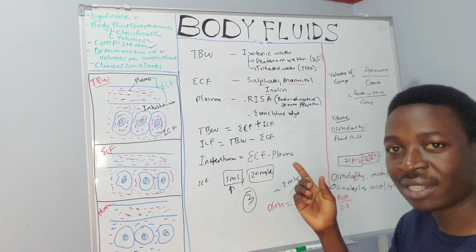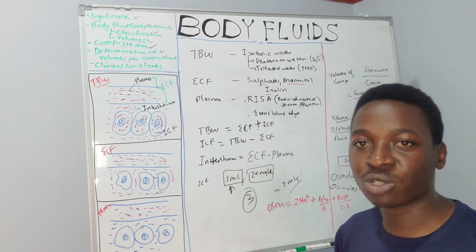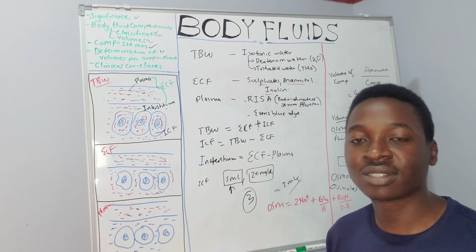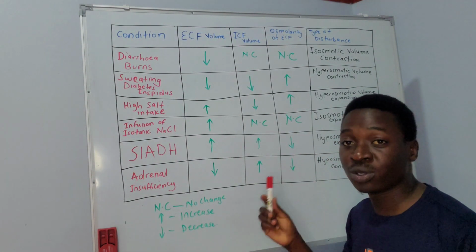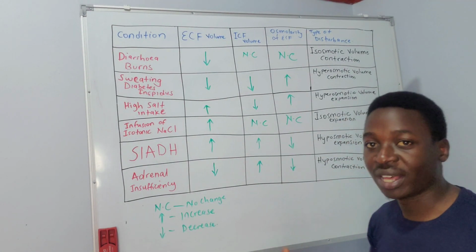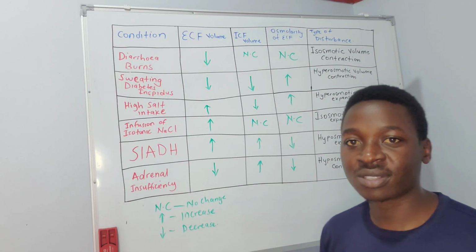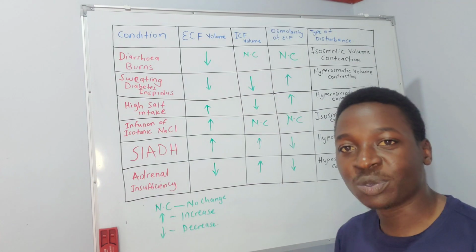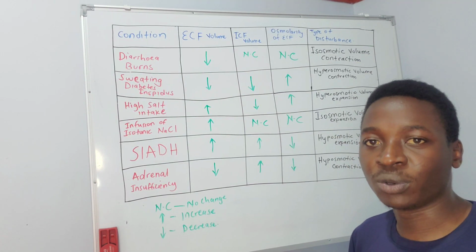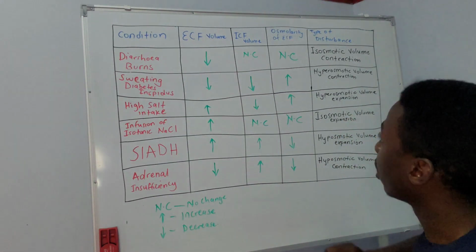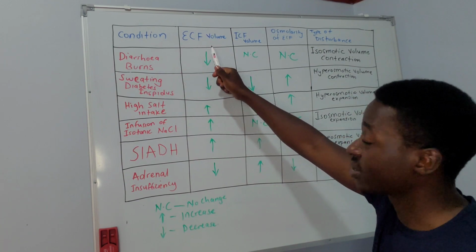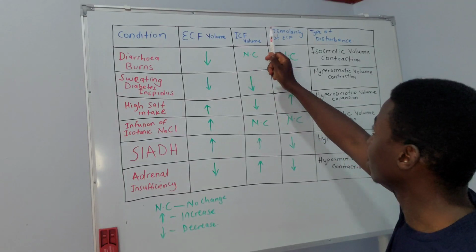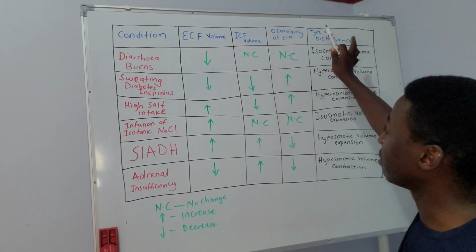So let's apply these principles to the different conditions, and we see how they can tell us the different disturbances. This table is going to help us understand and dissect this concept of disturbance in body fluids. We said the osmolarity will determine the direction of fluid shift. Here you have the different conditions. You shall be observing a change in the extracellular fluid volume, the intracellular fluid volume, the osmolarity change, and the form of disturbance.